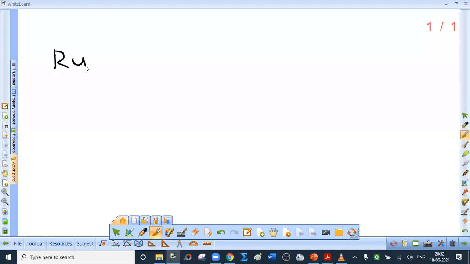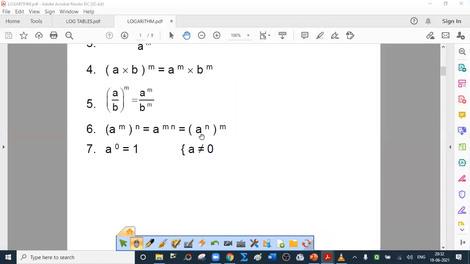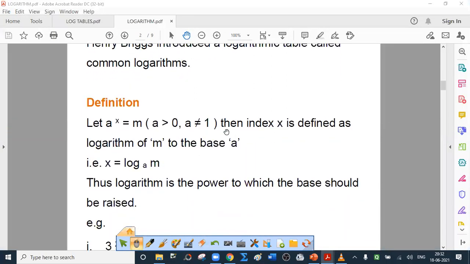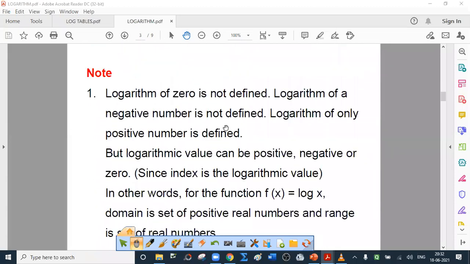Now, for this, we should know rules of logarithm. I will just mention the rules. Proofs are not required. Still, I will explain proof of the first law. If you are interested in proofs of remaining laws, you can refer to a mathematics textbook. So, rules of logarithm. If you want, you can write this because we are going to use these rules. I think I have given all these rules in this PDF file.